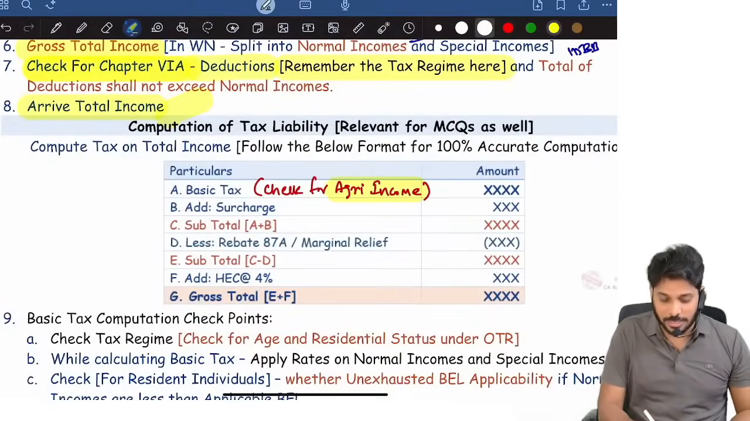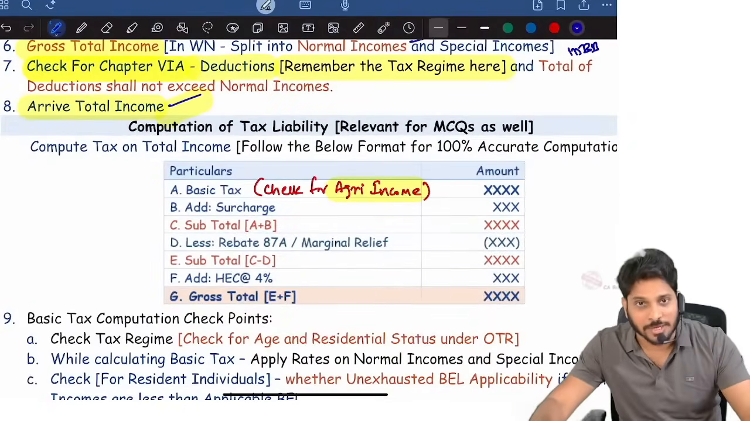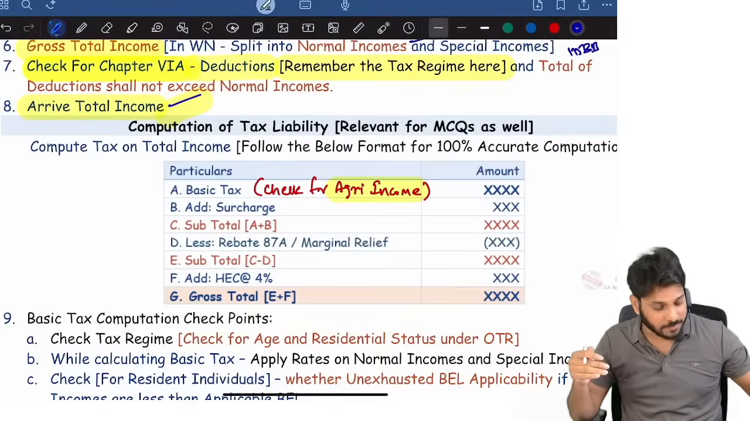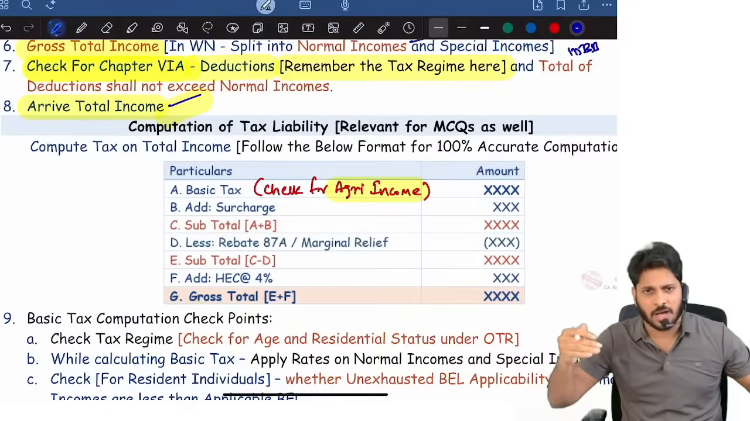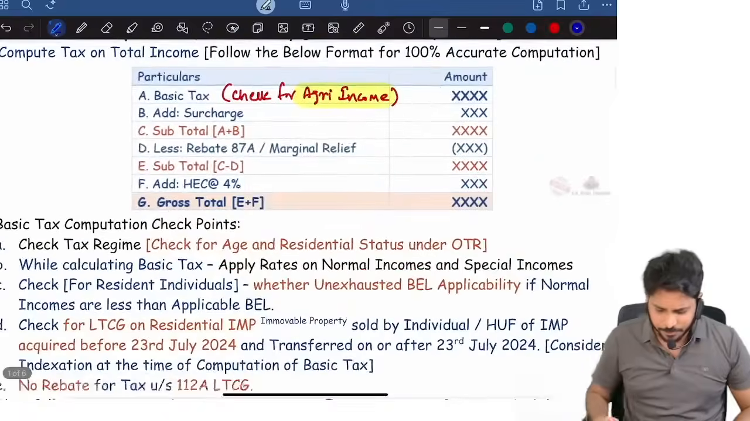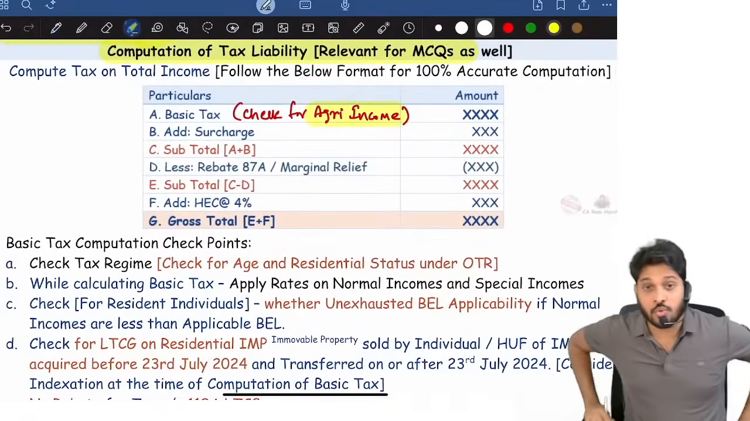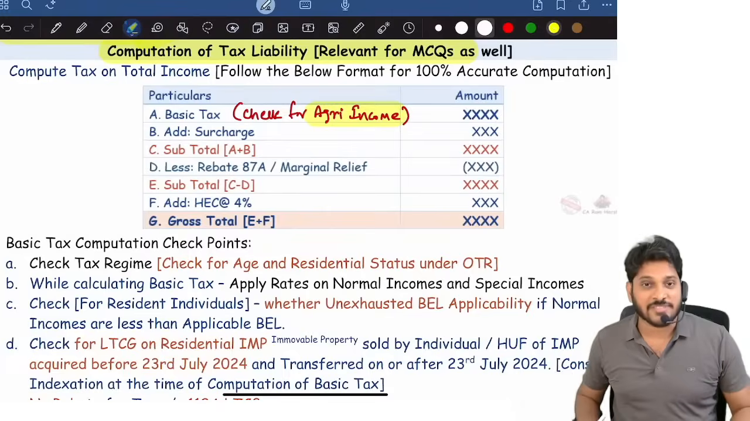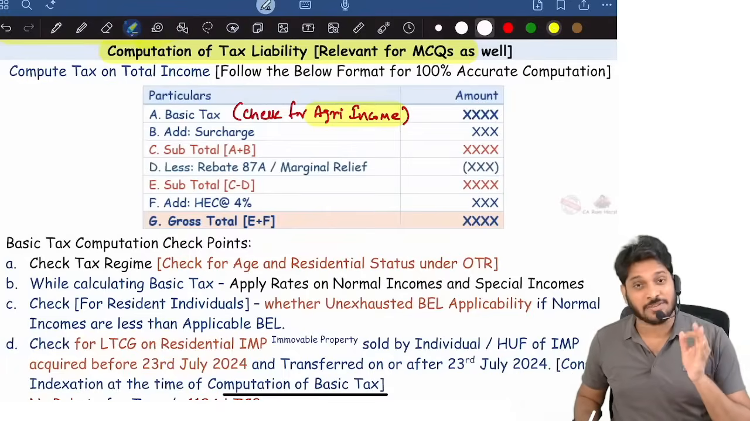Then you will get total income. Fine, so total income is over. Now see here, each head-wise what all the provisions were, we need to discuss that; we will discuss it a little while later. Once you have completed total income, the second part of the 15 marks answer is computation of tax liability.